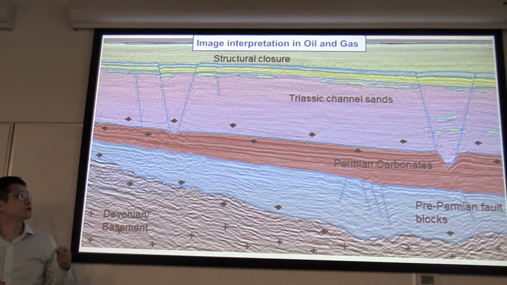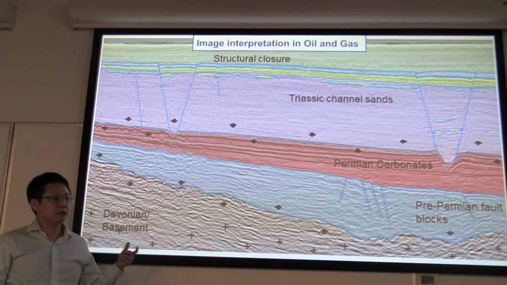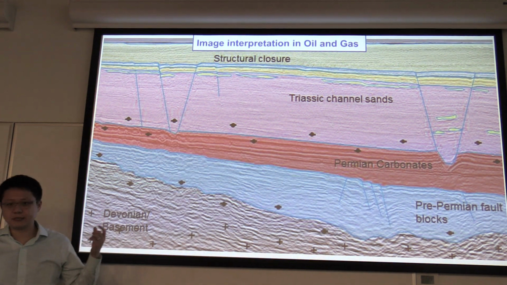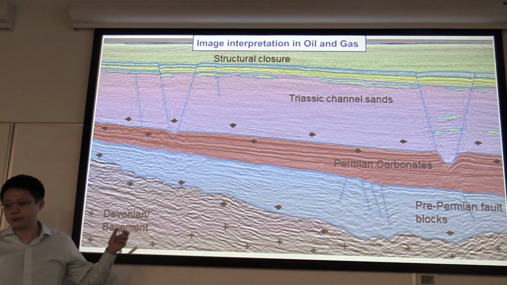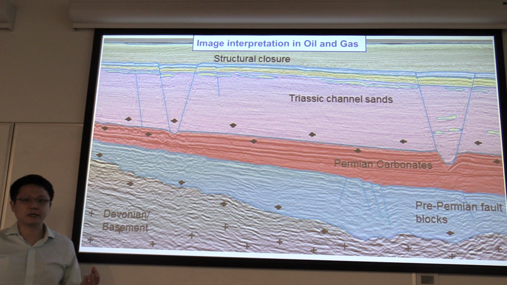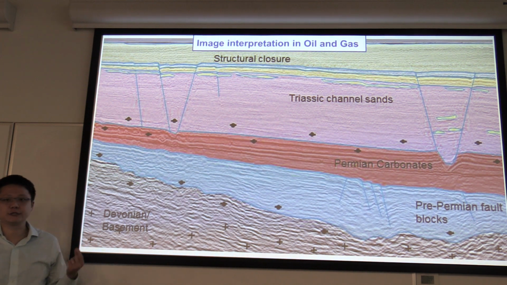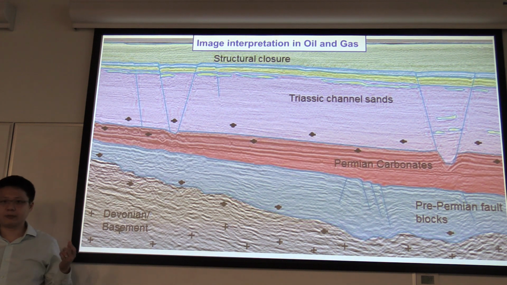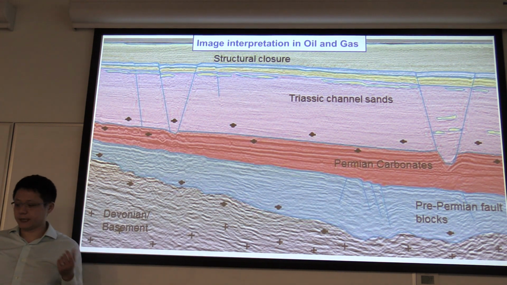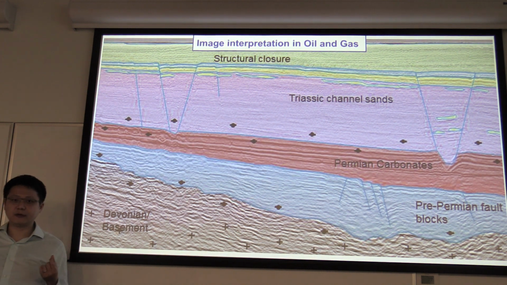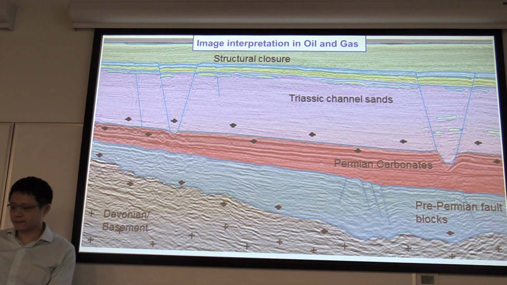This is a fully interpreted seismic image, typical in the oil and gas industry. Our geologists look at these pictures and make detailed labels on them. This interpretation is important because people make decisions on where to find the oil based on it. It's also time consuming because it has to achieve pixel level accuracy.